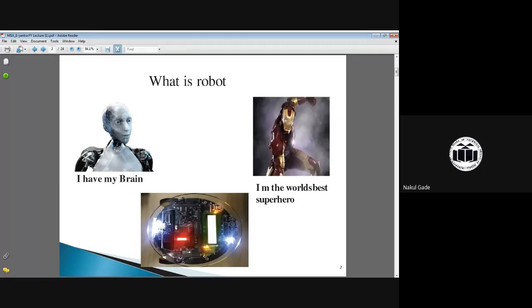The third one makes you aware of the fields of robotics at RSM Polytechnic. In the first lecture, Gade sir told us that the shape of the robot is circular. A well-known example is the vehicles previously available in the market, which were rectangular or sharp-cornered in model. If you see now, all the shapes are aerodynamic.